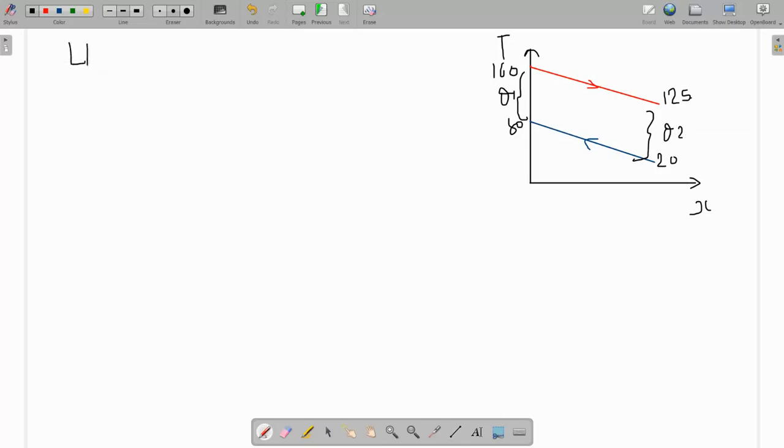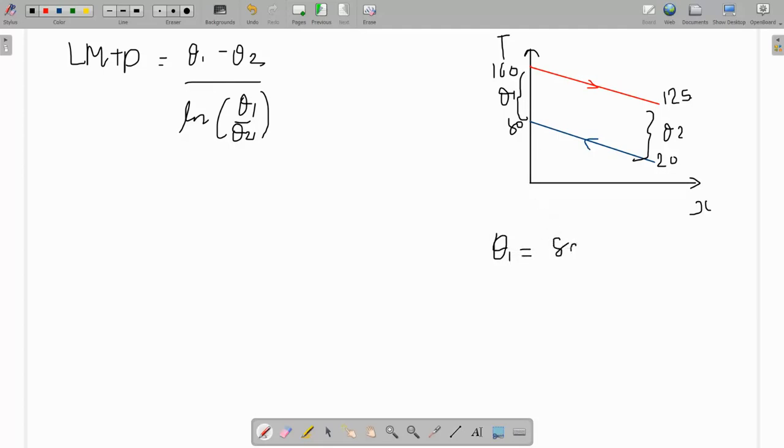Now we can find LMTD, that is theta 1 minus theta 2 divided by ln theta 1 by theta 2. First we will find theta 1: it is 160 minus 80, that is 80 degrees Celsius, and theta 2 is 125 minus 20, that is 105.